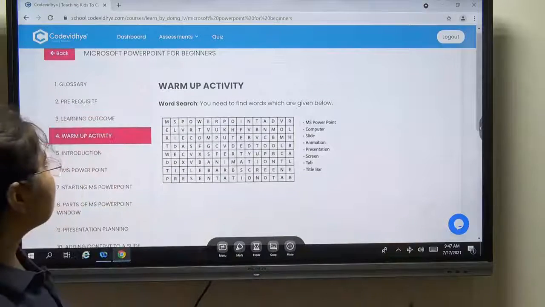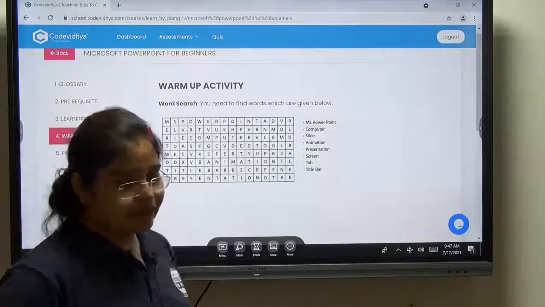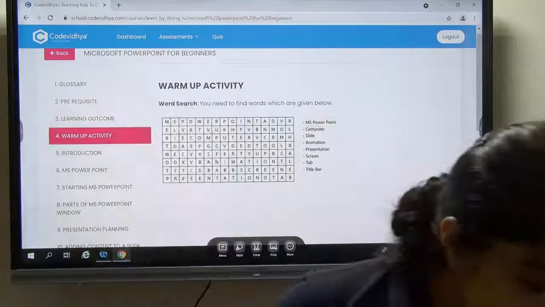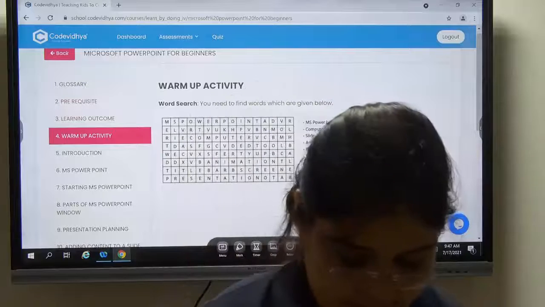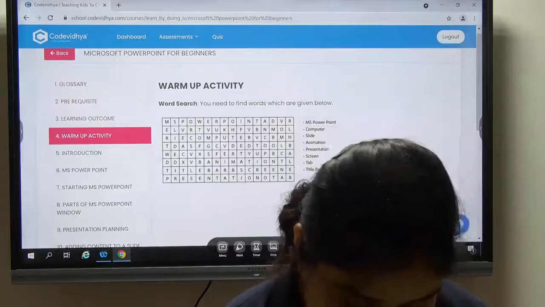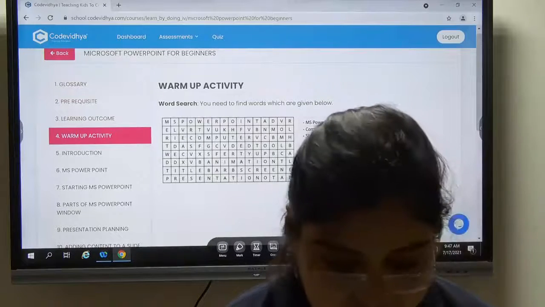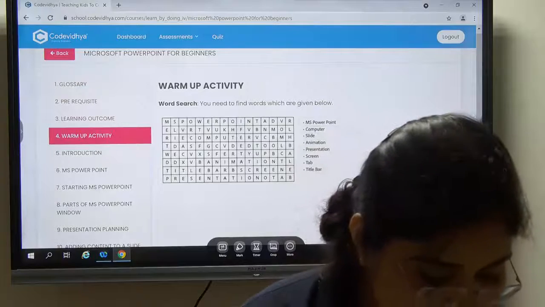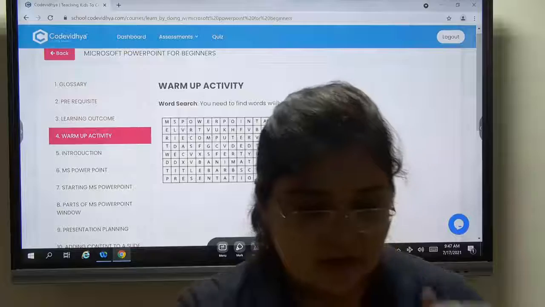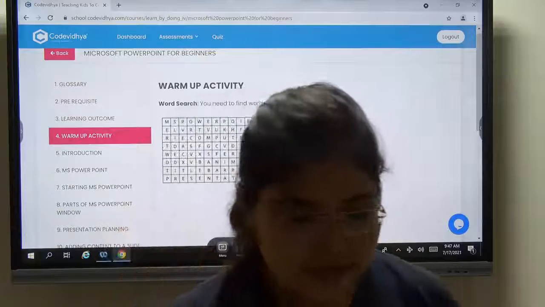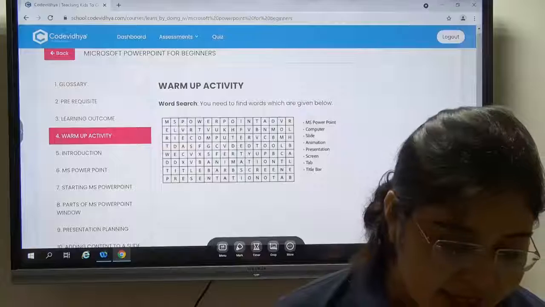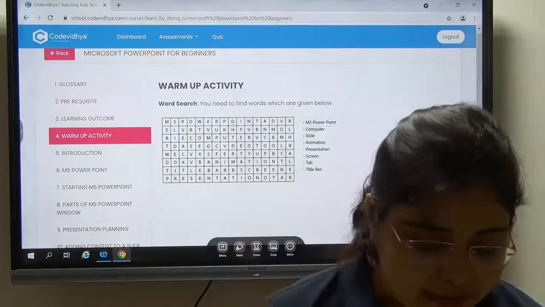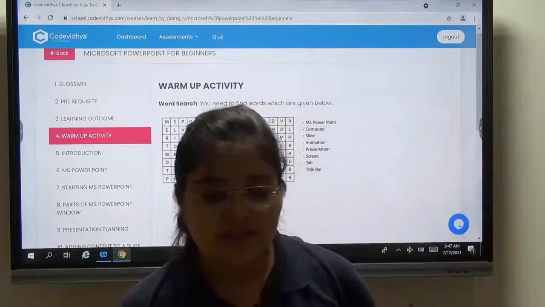Okay, so this is the warm up activity. Everyone open your book. Students, everyone open your book. I will tell you the page number. Page number 50. Okay, so this is the warm up activity to refresh your mind. So first you need to find words which are given below. So first word is given.